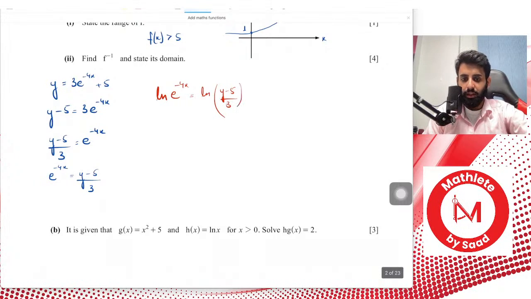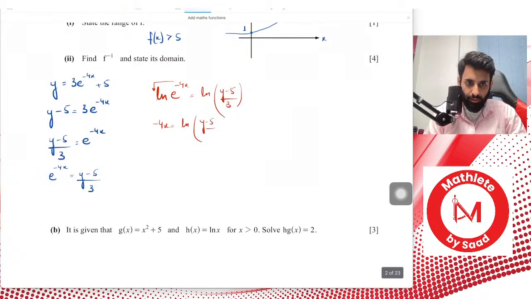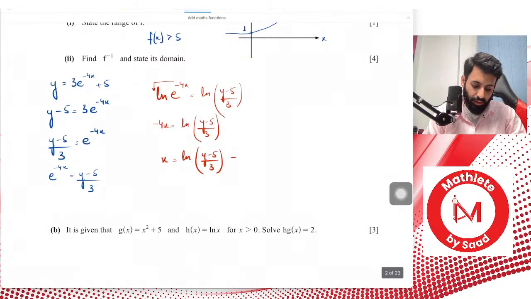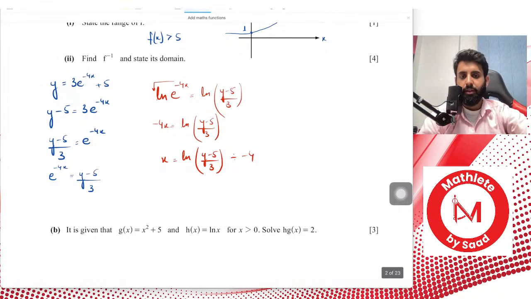Okay, what's the next step? The next step is ln e is equal to 1, so minus 4x is equals to ln of (y minus 5) over 3, and now we make x the subject. So if I make x the subject, this becomes ln of (y minus 5) over 3 divided by minus 4. Quick question for you guys: what happens when you go from division to multiplication? What do you do?